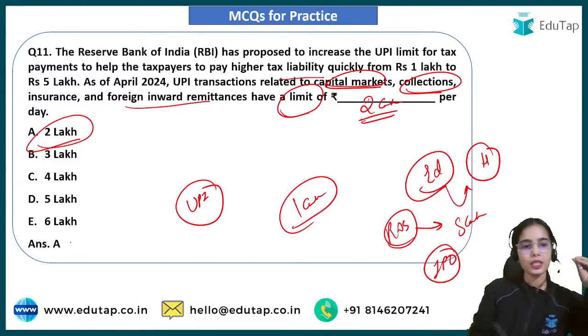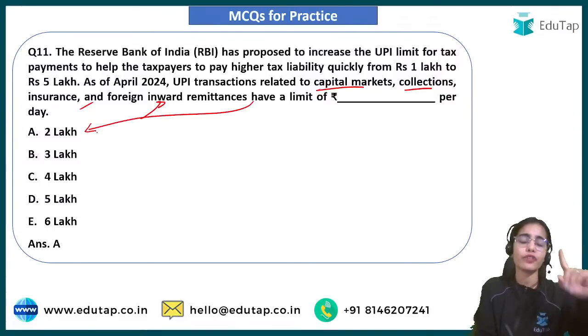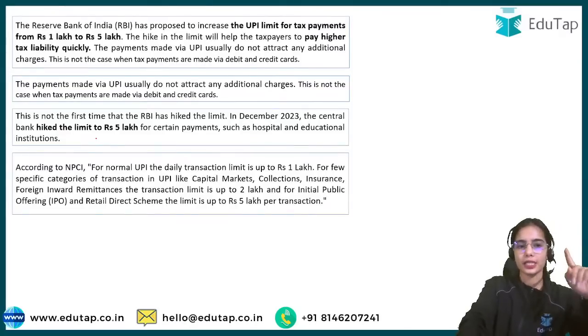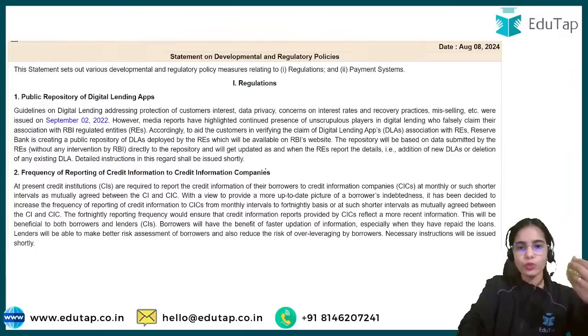Here the limit is 2 lakh for these purposes: capital market collections, insurance, foreign inward remittances. Always read the question very carefully and see what the question is asking, otherwise you will make mistakes. These are the different limits I have just told you, so you can read them.